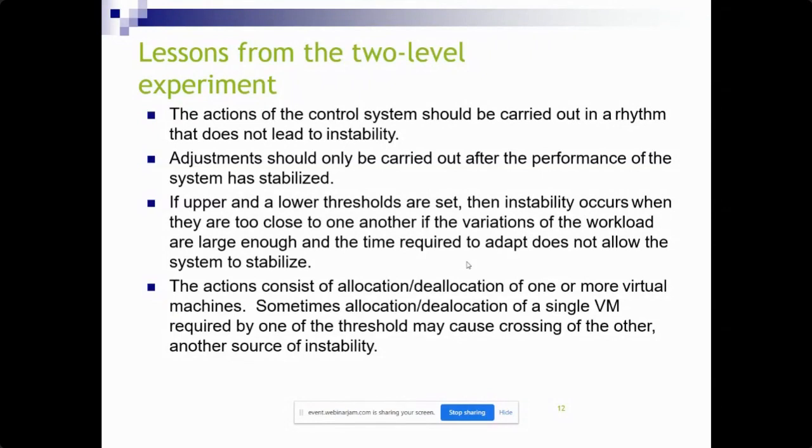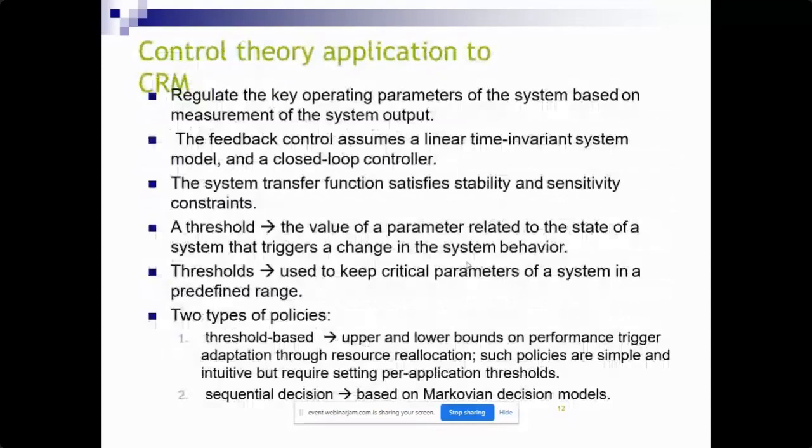So here we are having the options that consist of allocation and deallocation of one or more VMs, that is, virtual machines. Sometimes the allocation or deallocation of a single virtual machine may require crossing one of the thresholds, which may cause another source of instability.